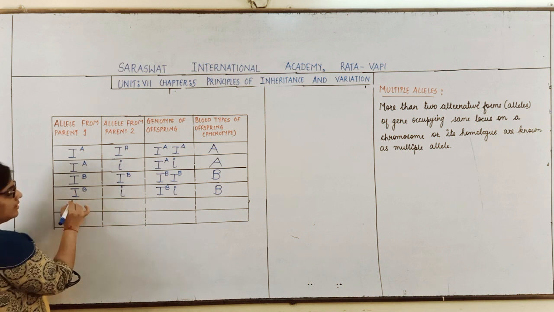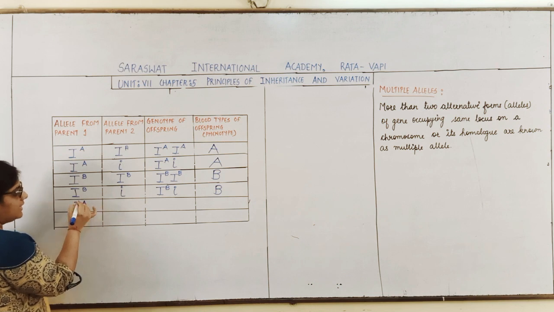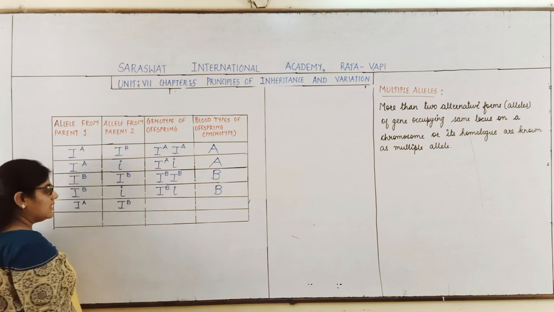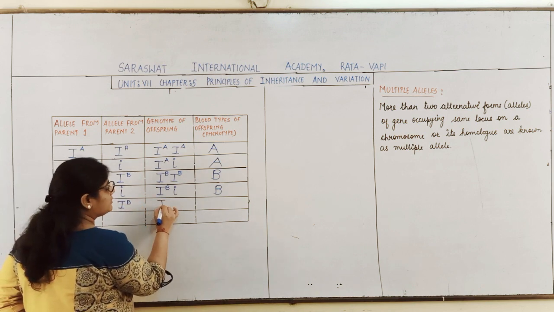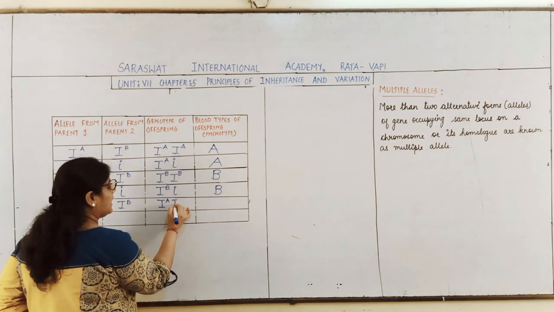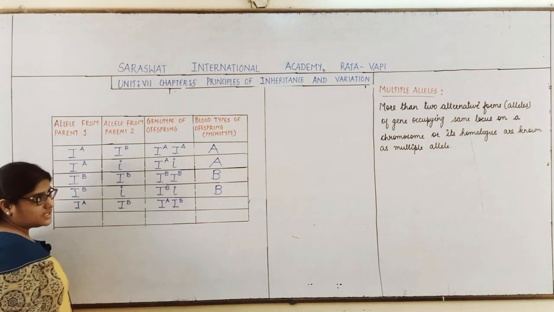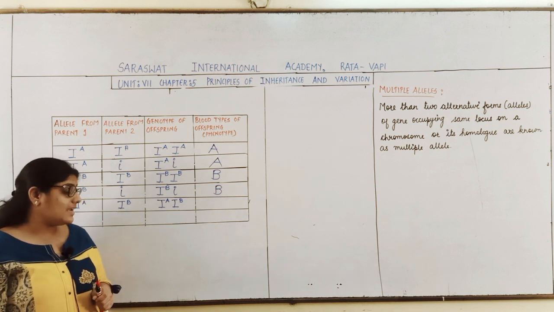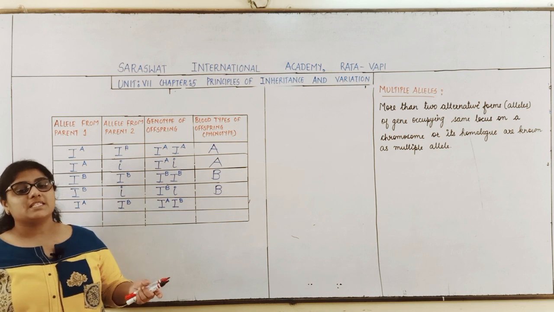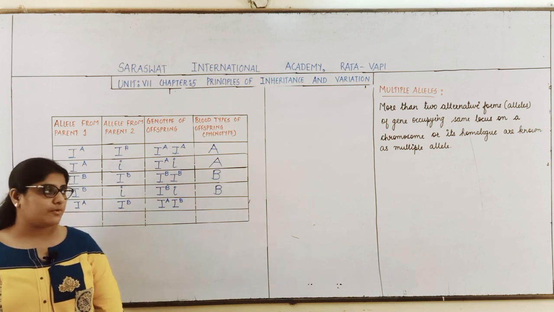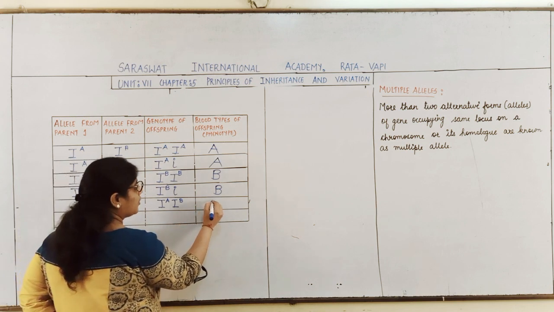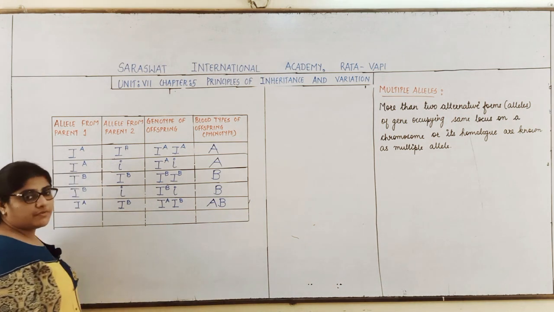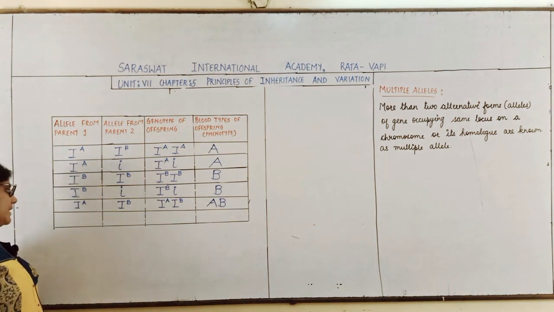Now students, the allele IA is coming from one parent, the IB allele is present in the other parent, the offspring's genotype will be IA and IB. Now students, I told you, when both of these alleles are present together, IA and IB, both of them will express the character and produce their own type of sugar. So here both the alleles are being expressed, the blood group of the person will be AB.